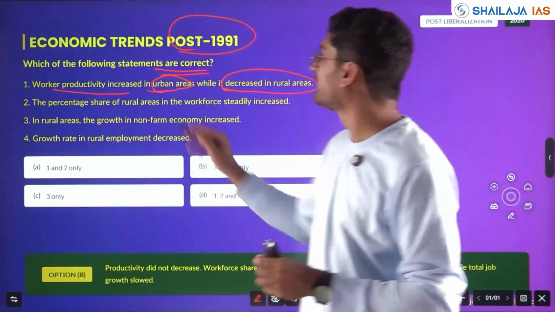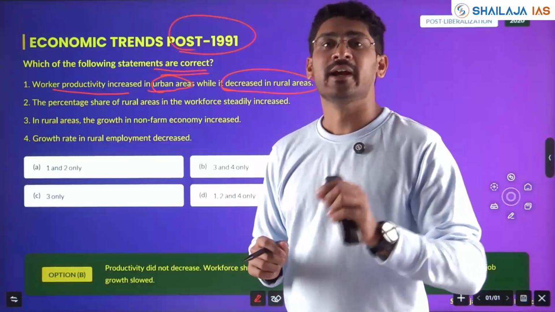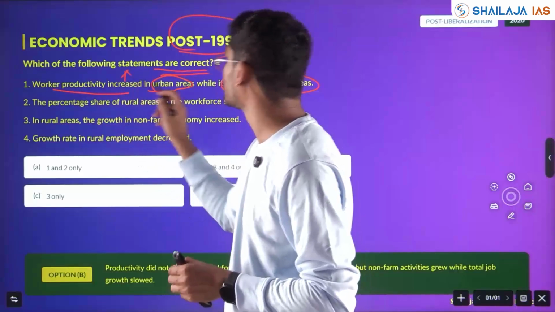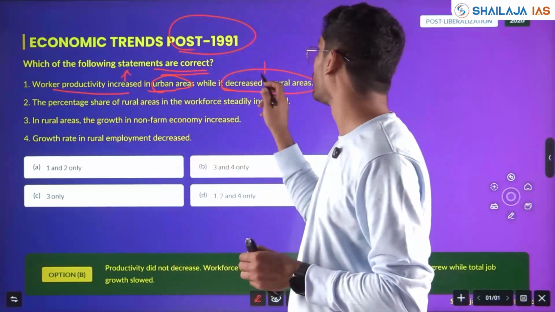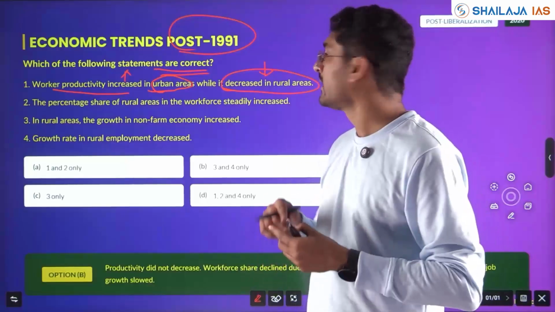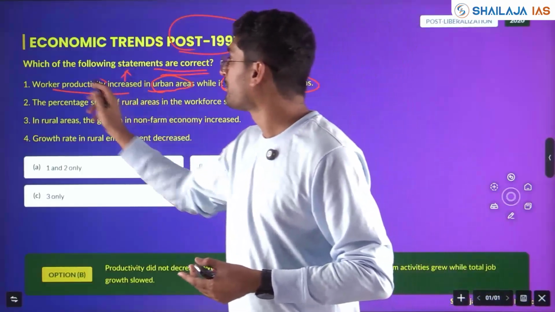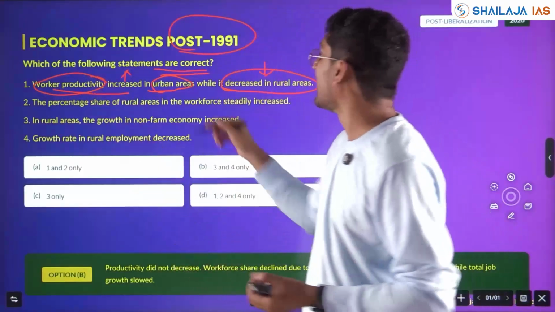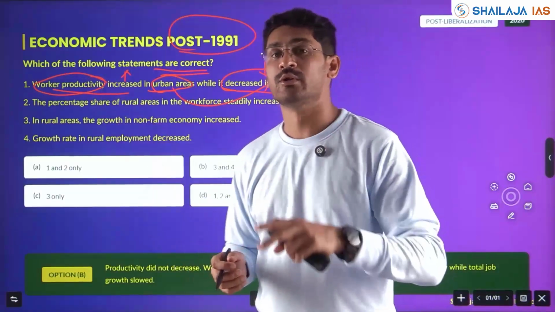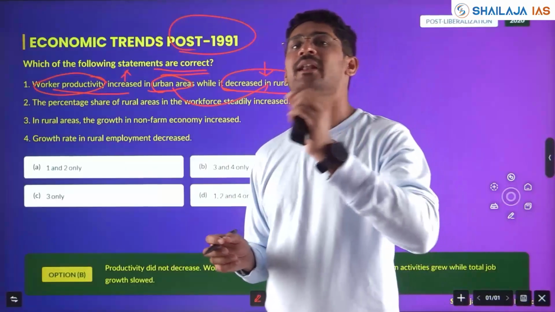UPSC will always keep that trap, while using 2 statement connectors, it will say one was positive, but the other was negative. Same thing: worker productivity increased in urban areas while it decreased in rural areas. See, LPG ensured new technology, new ways of practicing, new work came. Therefore, productivity increased in urban areas as well as rural areas. Pace might not be the same, but productivity increased in both.